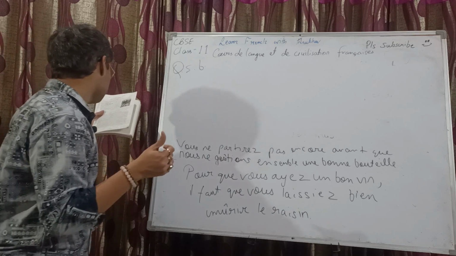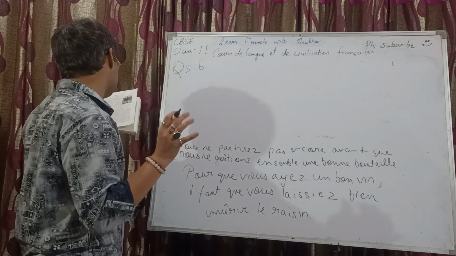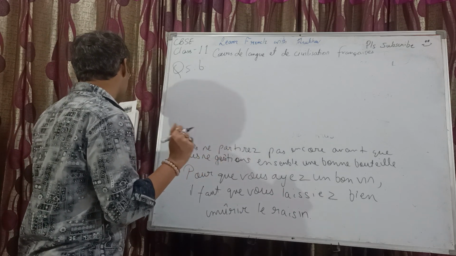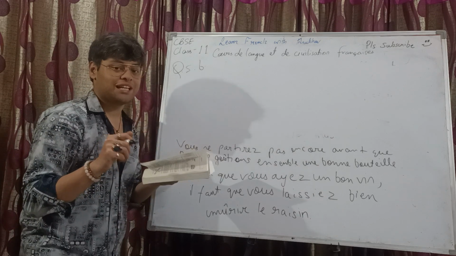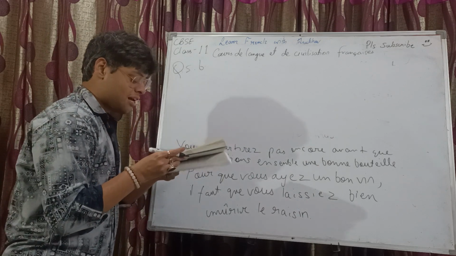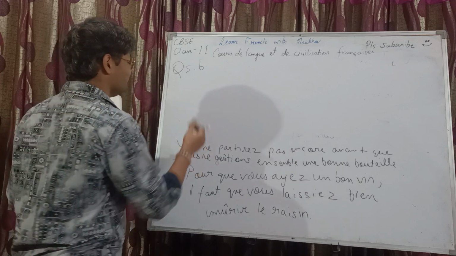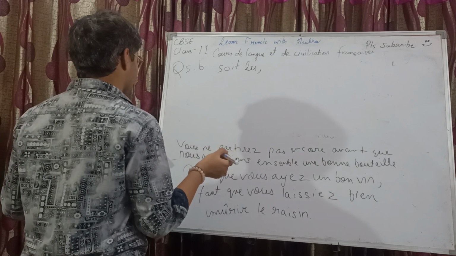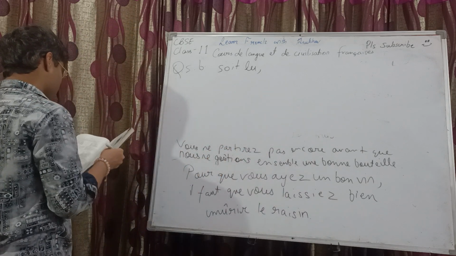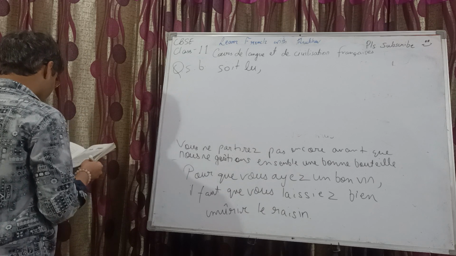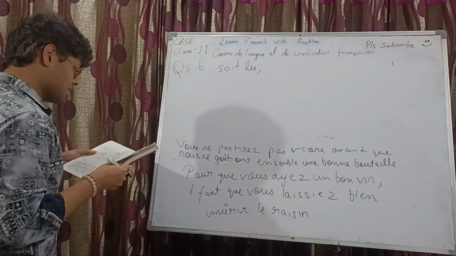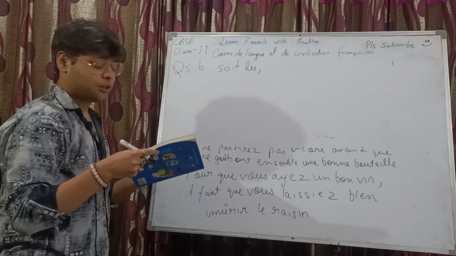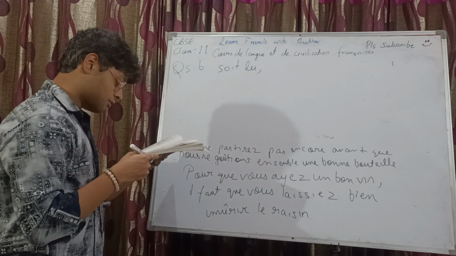First one, tu garderas ton livre jusqu'à ce qu'il lise, is the verb. So il lise. Oh wait, it's subjunctive passive, not lise. It will be soit lu. First one, soit lu. Right. Être subjunctive conjugation. We had discussed this in chapter number 8 grammar portion, right? Être and avoir subjunctive conjugation. So soit lu in the first one.